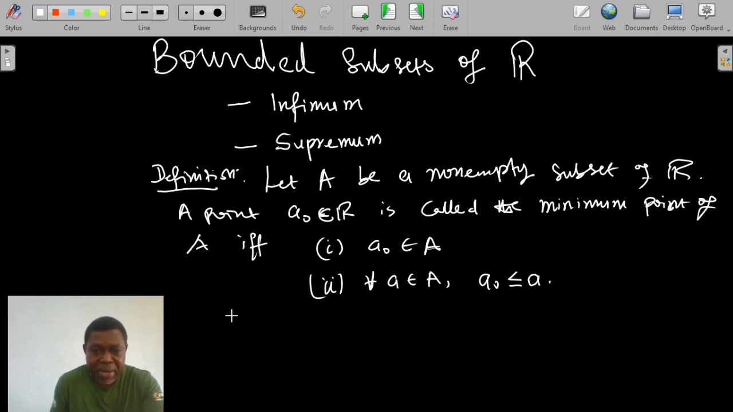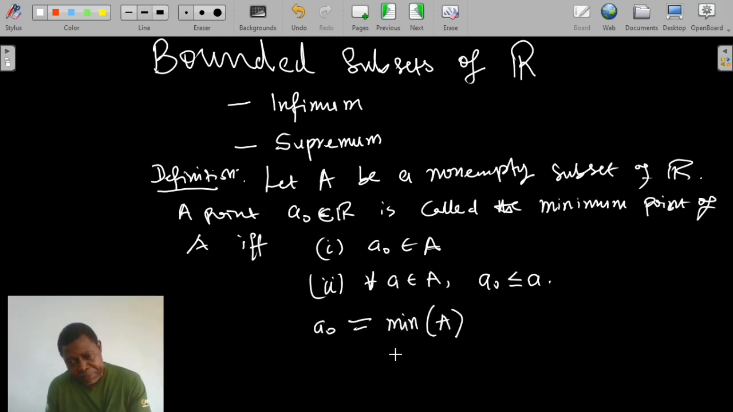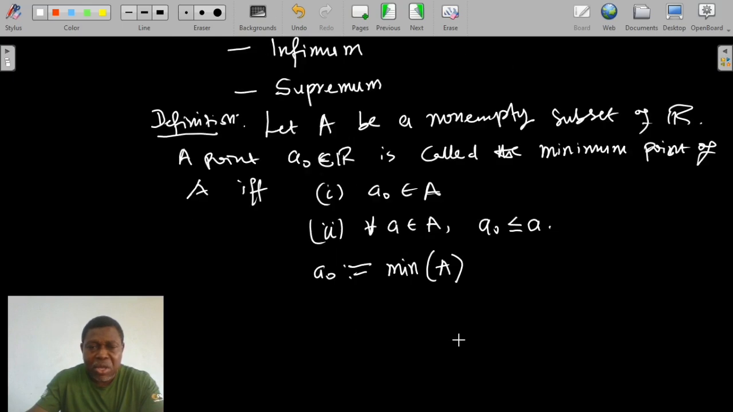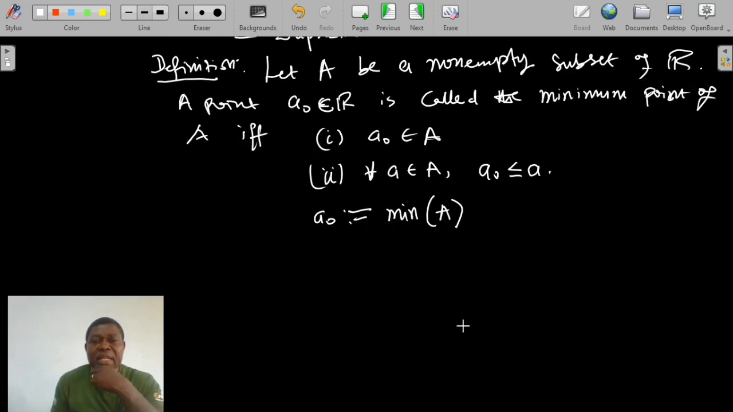So we may write A naught equals the minimum of A, whenever it exists. A naught is defined as min A whenever it exists. So for a set to have a minimum, it means that there must be a point in A that satisfies condition 2. A naught in A and A naught satisfies condition 2.